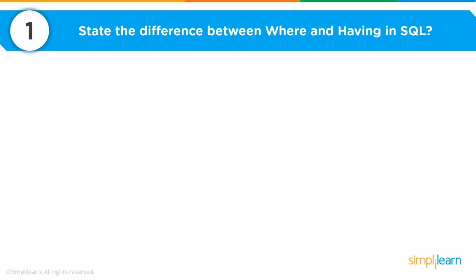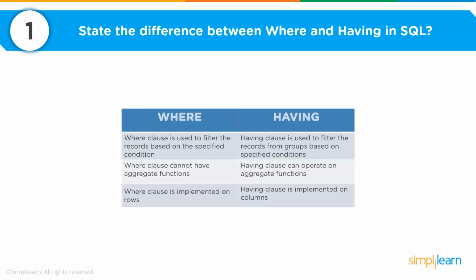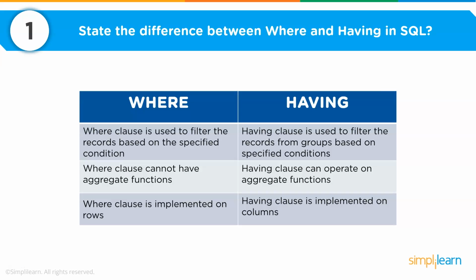So the first question is to state the difference between where and having clause in SQL. Now where and having are very widely used in SQL to solve specific problems. Now let's look at the difference one by one. So where clause is used to filter the records from the table based on the specified condition and can be used without the group by clause.